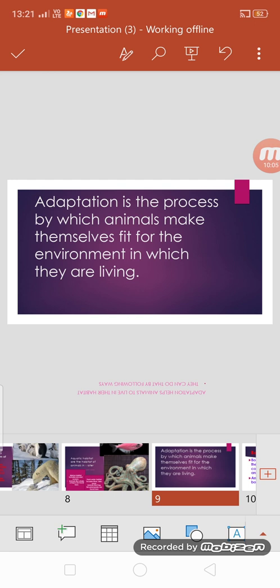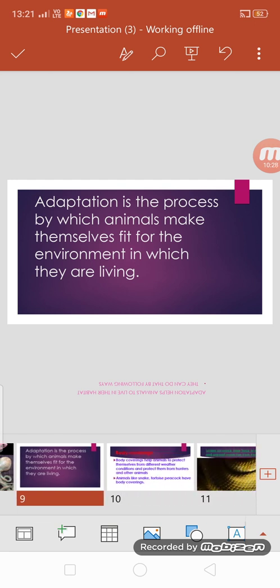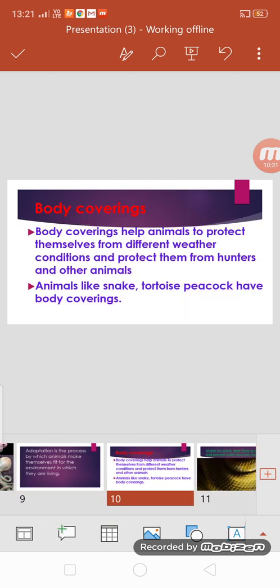Now there are many ways by which animals adjust themselves, they adapt according to the environment. Like they can change their body temperature, right? They may have different feeding habits, they may have another kind of breathing organs. But in this chapter we are going to talk about a very important type of adaptation, that is body covering, right? Most of the animals have a body covering which helps to protect them from different weather conditions and protect them from hunters and other animals. For this we will see the examples of snake, tortoise and peacock.